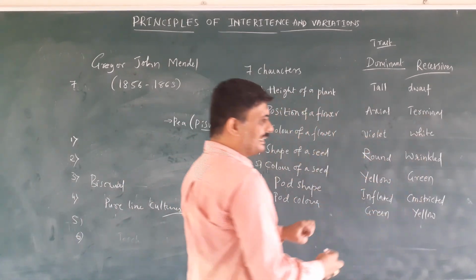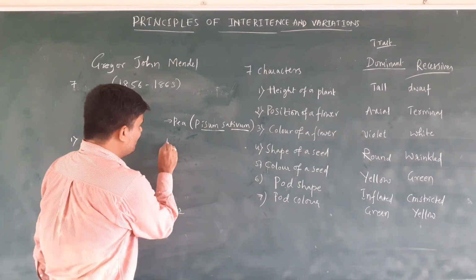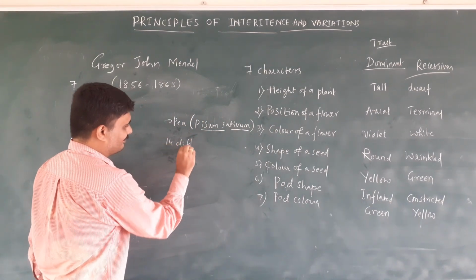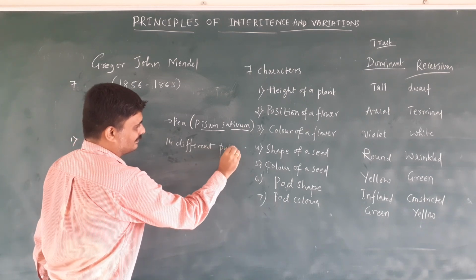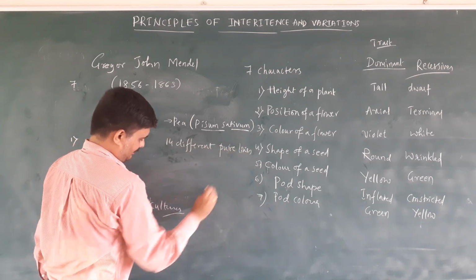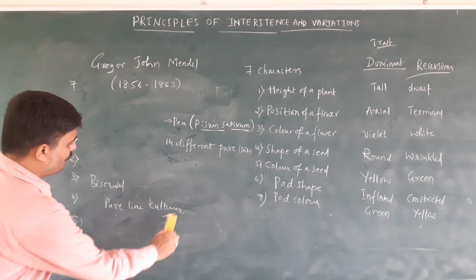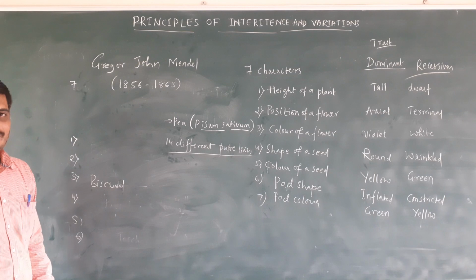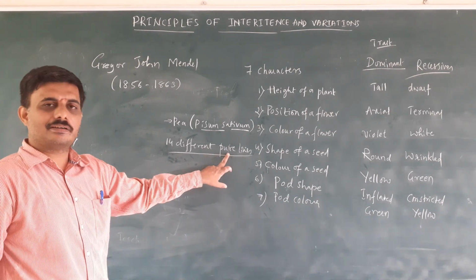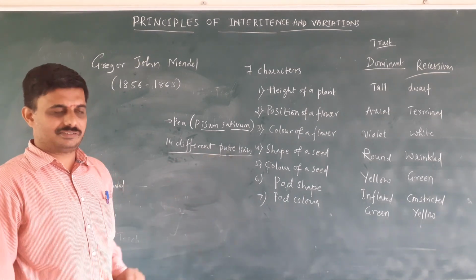So he collected 14 different pure lines of a pea plant. Then what is a pure line, or pure line cultures?